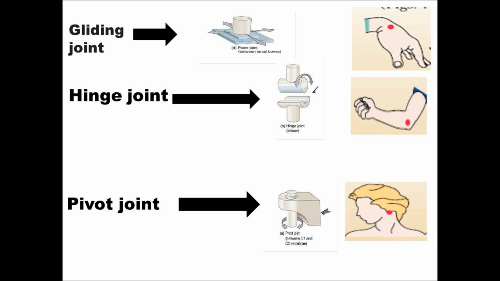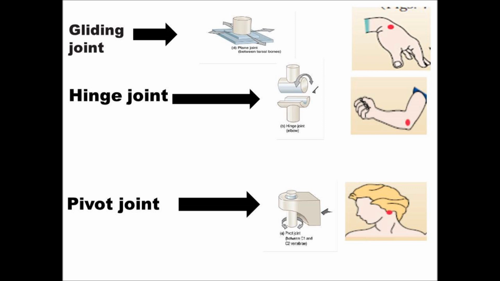The main joint, between the humerus and the forearm, is a hinge joint, with flexion and extension. Two types of motion are there.